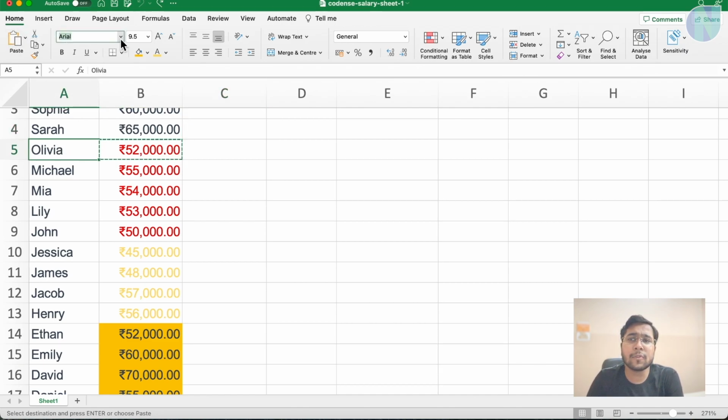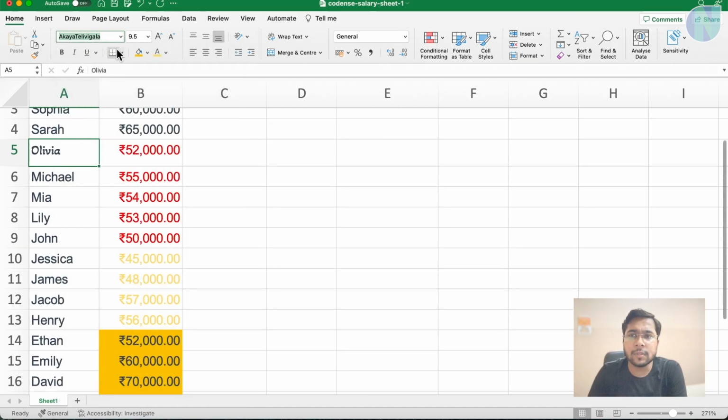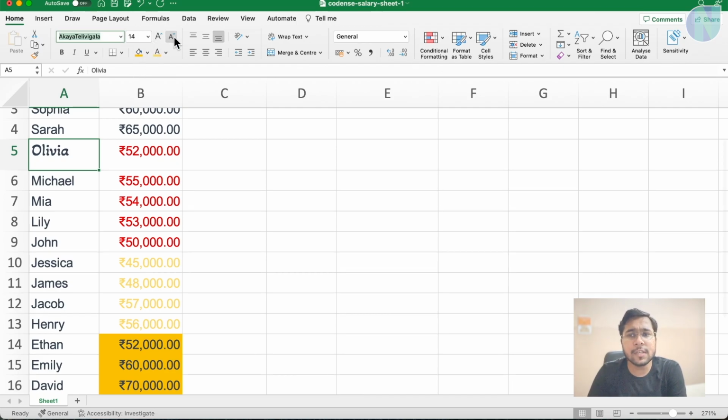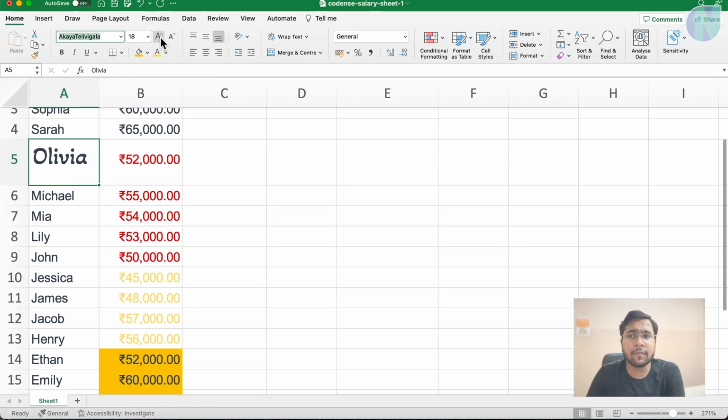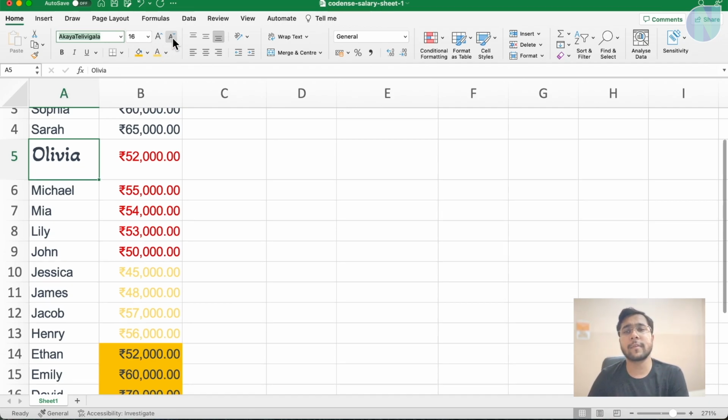This one is for formatting, like which font you want to use. This one is for text formatting. Like I want to use maybe any other font like this. So this font is applied. This is for font, and this is for font size. I want to change the font size. You can change the font size by clicking on these small a and capital A as well. By clicking it, it will change the font size by 2 values. It may change the font size to a different value; maybe in a different version a different value is set up. So yes, this actually changed the font size.